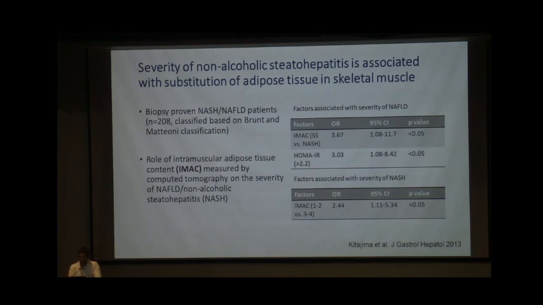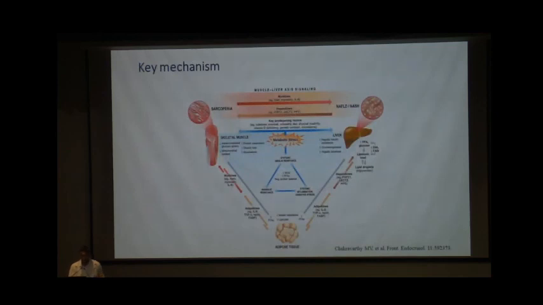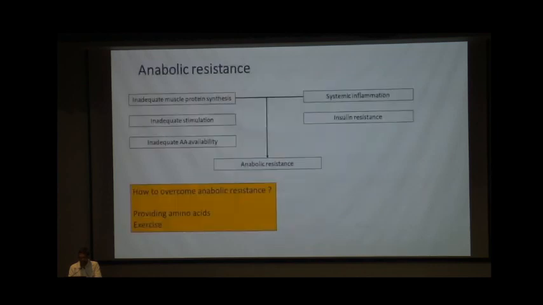was significantly associated. So what is the key mechanism that actually interplays between the skeletal muscle and liver? We have already discussed in detail the myokines and hepatokines, but the other factors that we need to understand are anabolic resistance, systemic as well as local insulin resistance, and systemic inflammation, which are key for the progression of NAFLD as well as of sarcopenia.